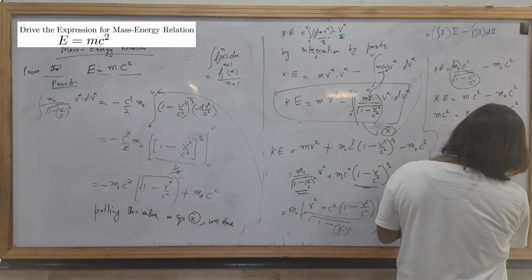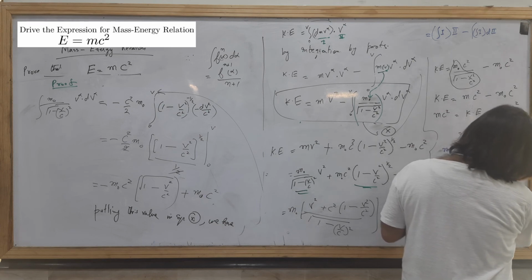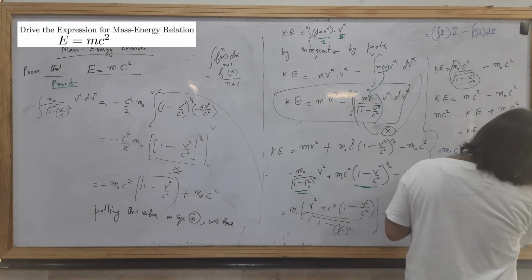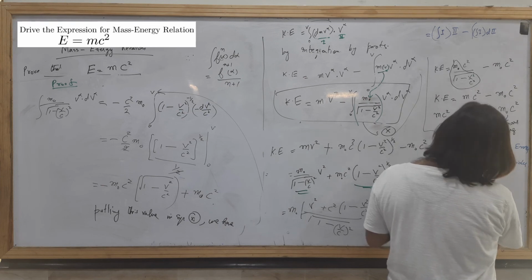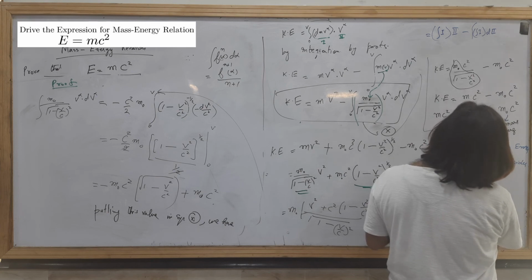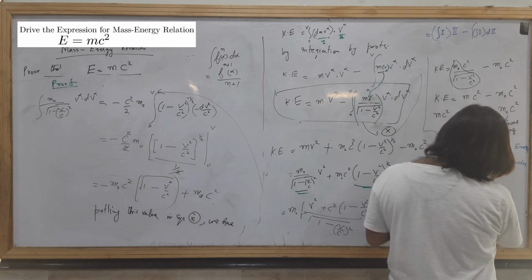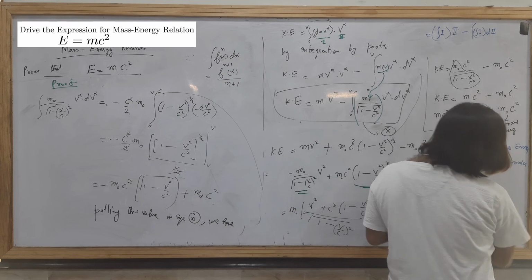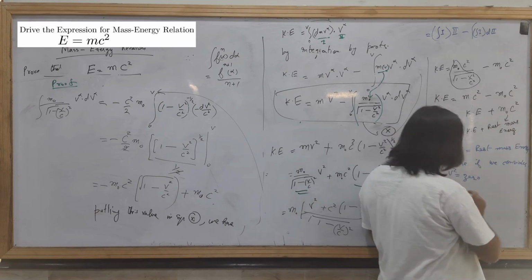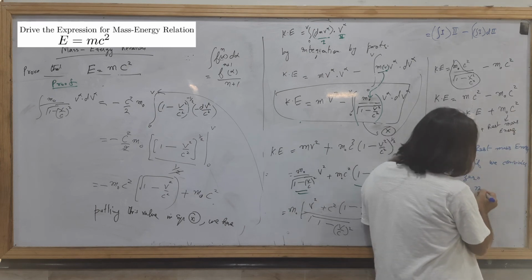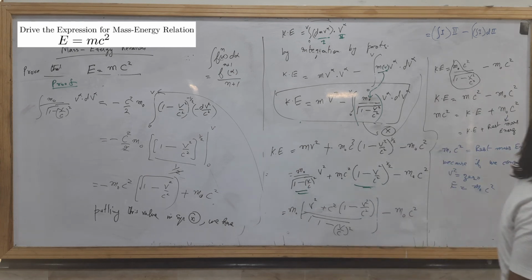Because if we consider v equal to 0, v square equal to 0, velocity is 0, then the energy will be equal to m naught c square.